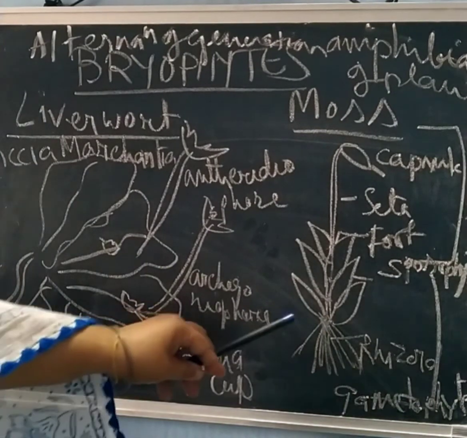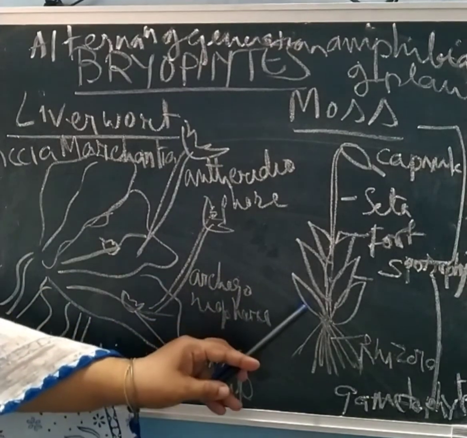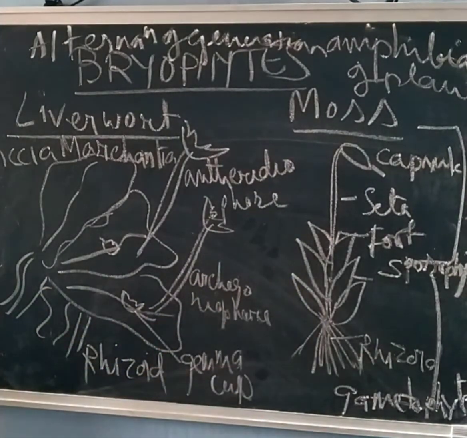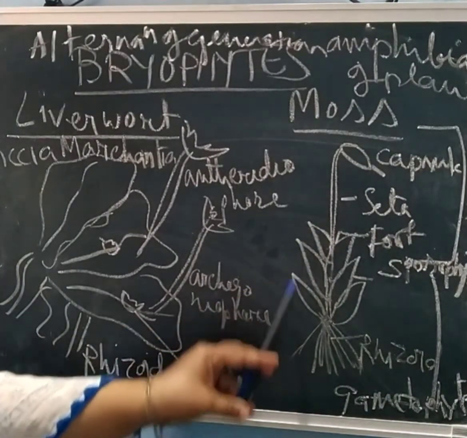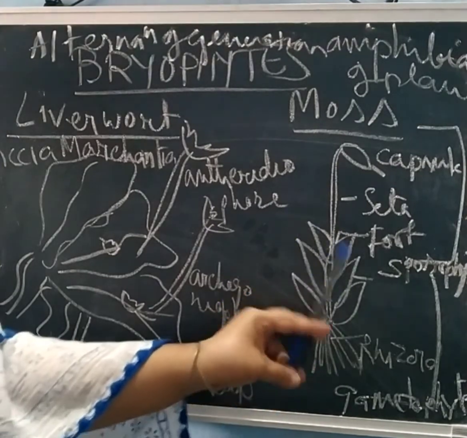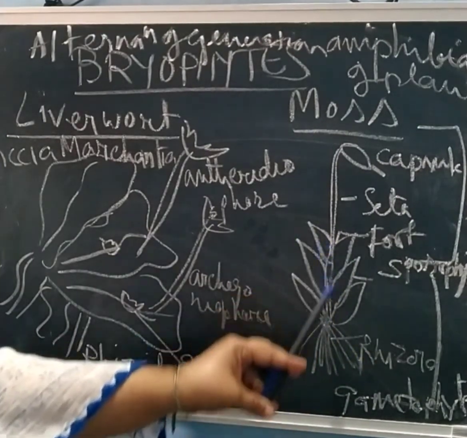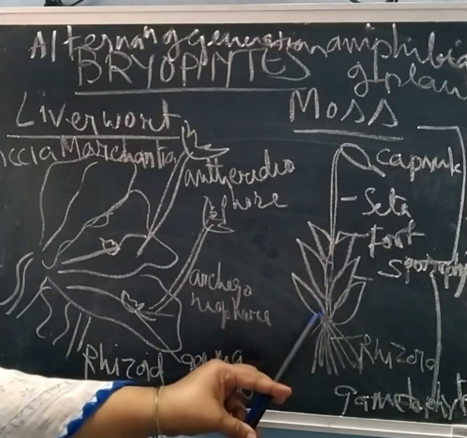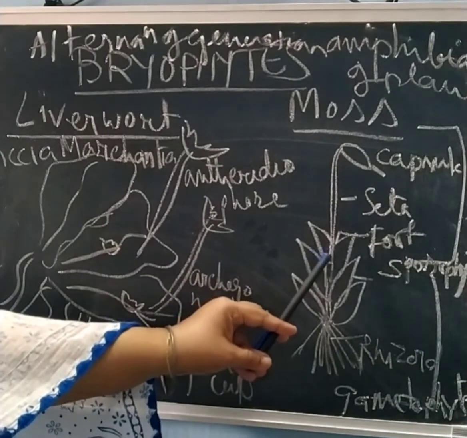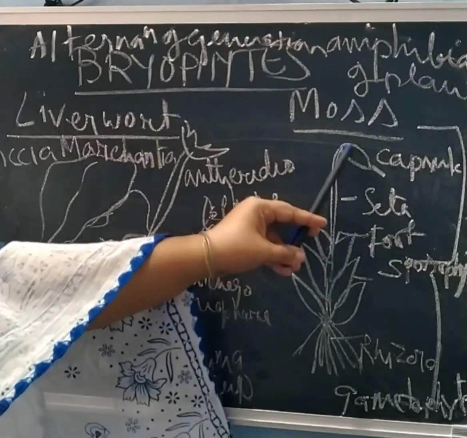Next one is moss, which is a very famous one. What is the scientific name of the moss? It is Funaria hygrometrica. This is the gametophyte which bears the gametes. It has a leafy-like structure with a crown-like arrangement. Rhizoids are there, and a very small axis is there. It is not a stem, but an axis. When the gametes fuse, they produce a zygote, and from that zygote a dependent sporophyte is developed.